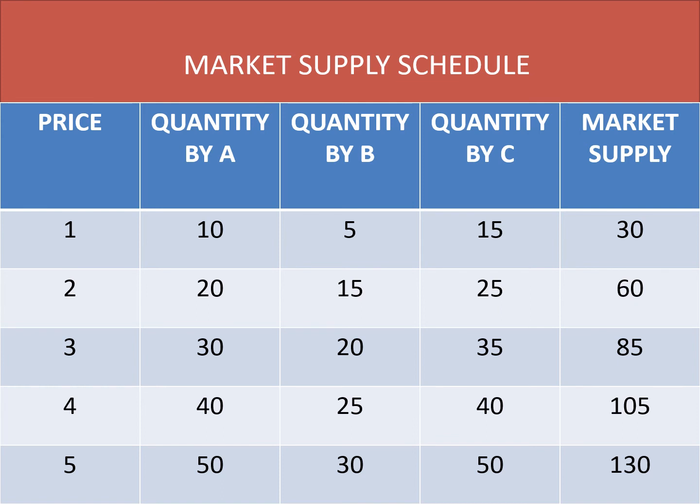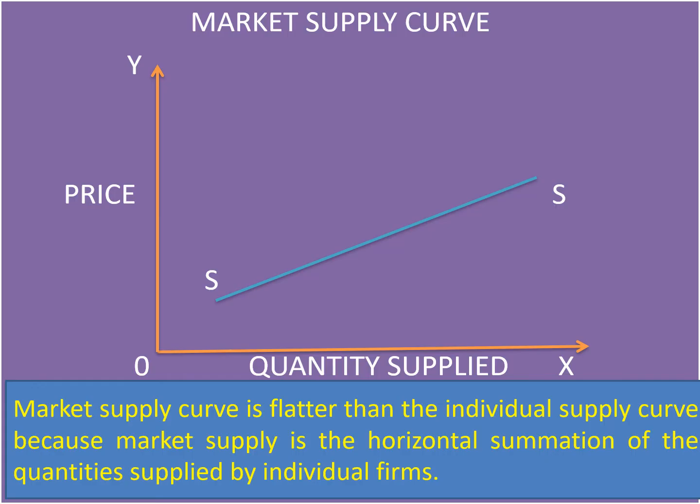If you remember, in market demand, we discussed the horizontal summation of all demands. In the similar way, market supply is also exactly the horizontal summation of all the supplies existing in the market to bring about one market supply at the prevailing price. And when we jot down all these points, what do we get? We get the market supply curve, which is again an upward sloping curve from left to right, indicating a positive relationship between price and quantity supplied.